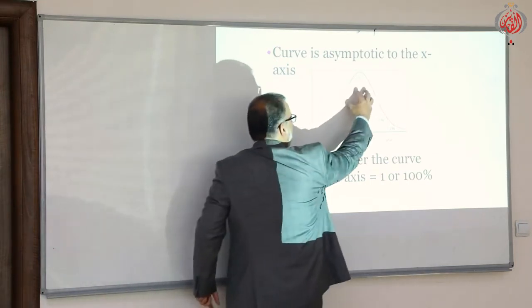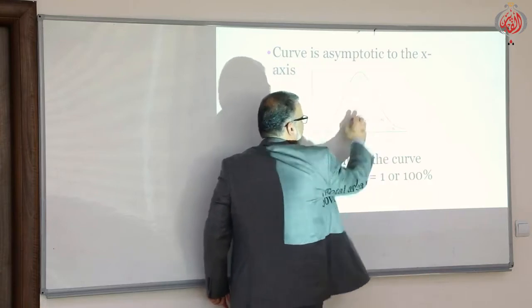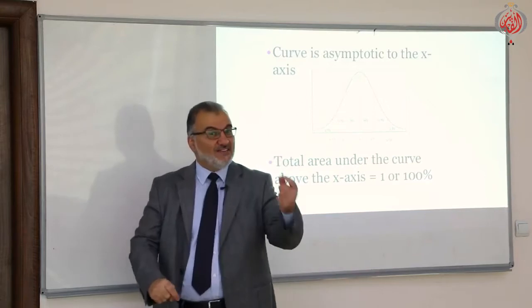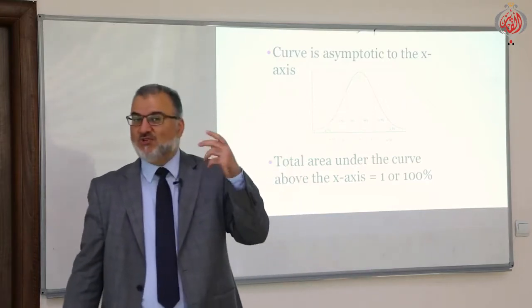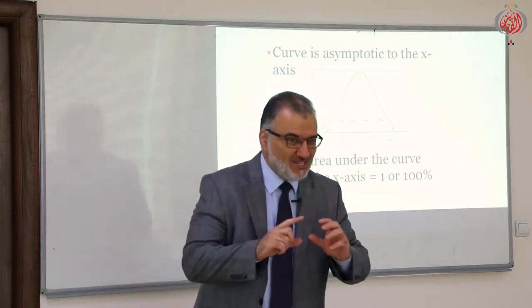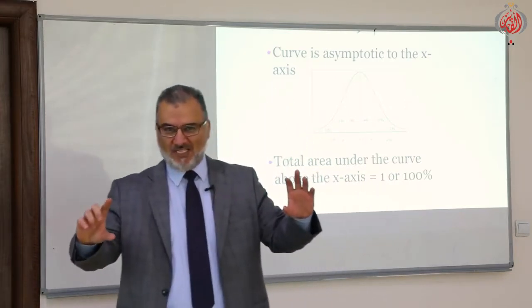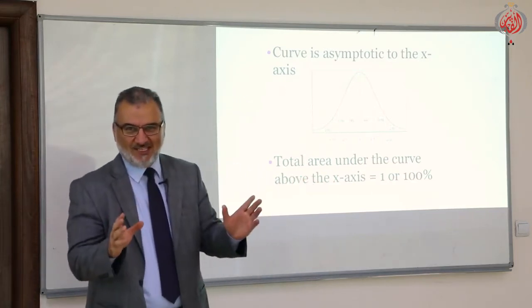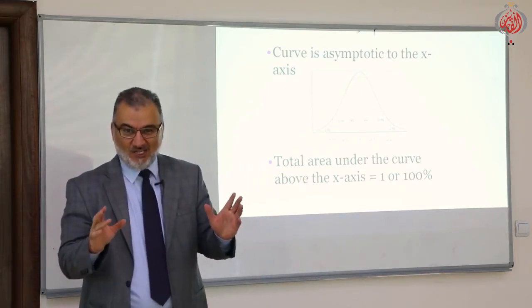Always, guys, the total area under this curve is 1. What does this value 1 remind you of? Yes, exactly. It reminds you of the total probability of a continuous random variable in a statistical experiment.